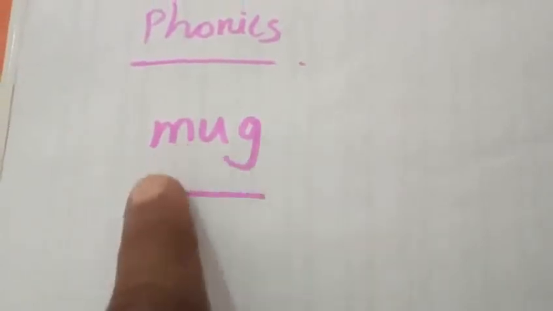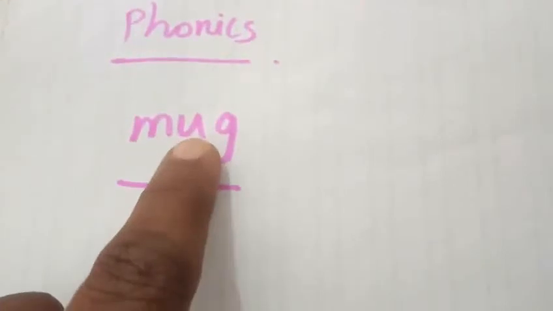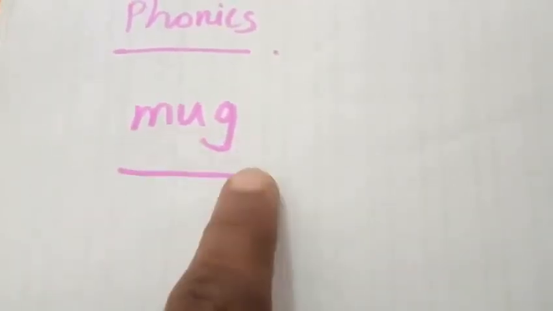End sound g. Shall we read this word? Mug, mug, mug. For this one you have to use your hands to read the word. Point to your shoulder, point to your forearm, then point to your hand.